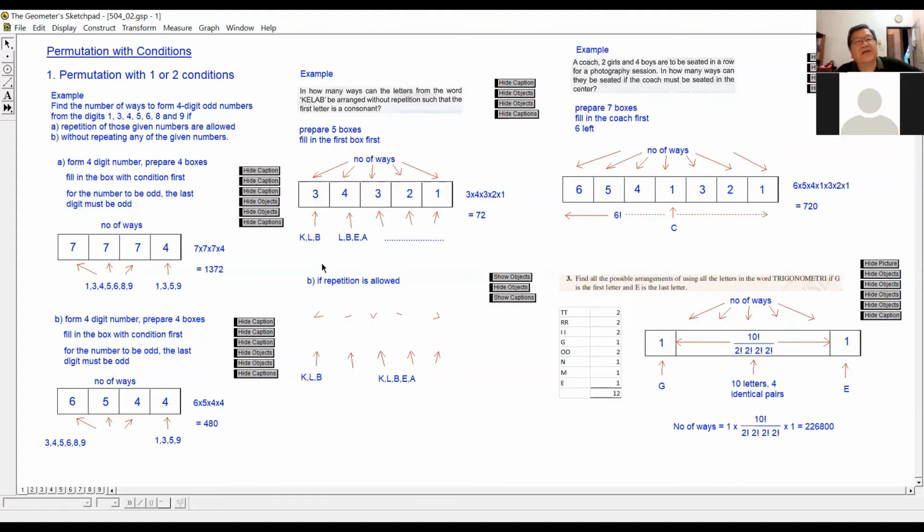Now let's say the question says repetition allowed. So how many, what times what? Can you tell me? If they say repetition allowed, what are the numbers that you should fill up here, in the 5 boxes?